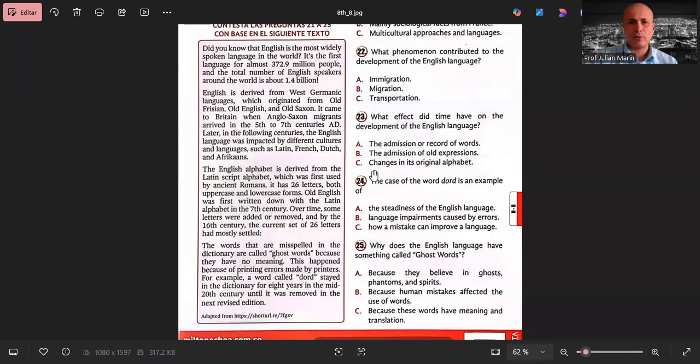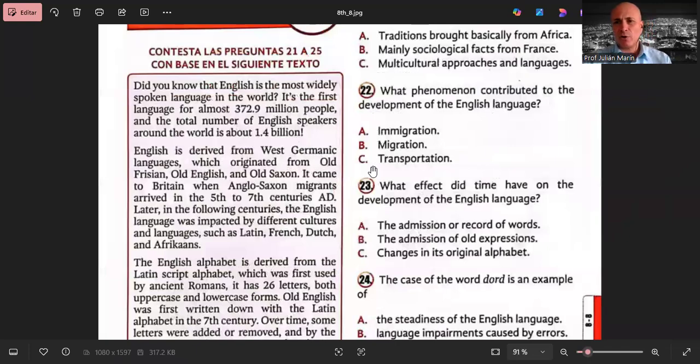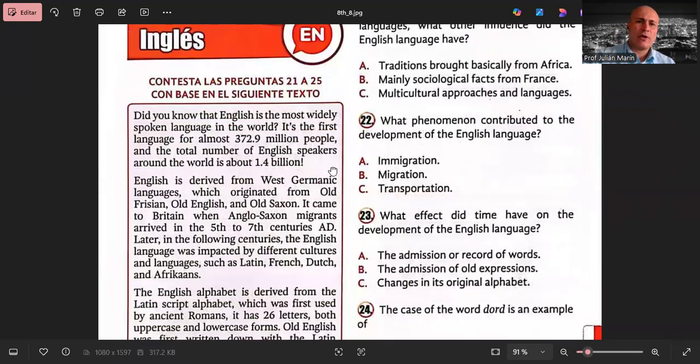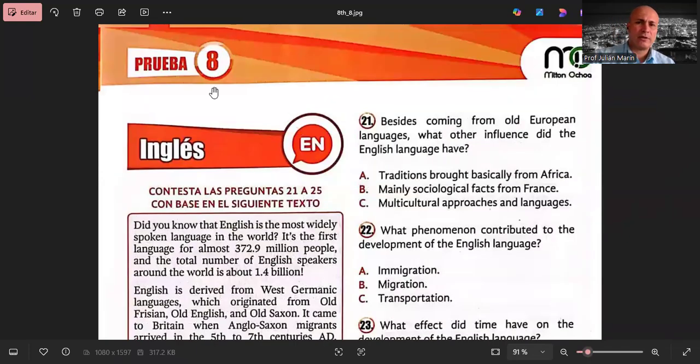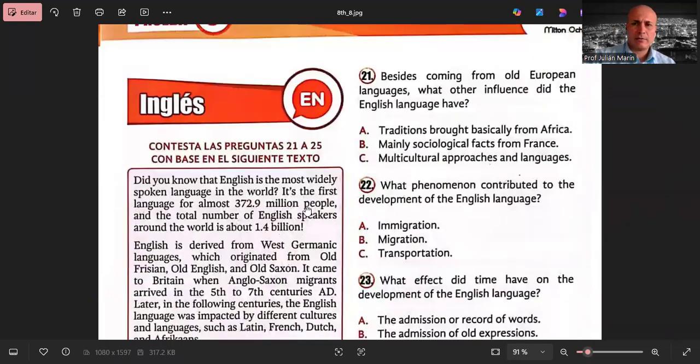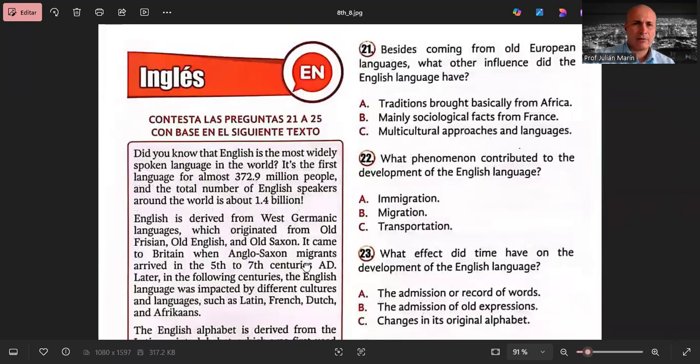Now I'm going to share my screen so we can focus on the test that we're going to review today. Okay, as always, what we will try to do is to evaluate in general terms what kind of exercise we're going to develop. So over here first, as I told you, this is a test, or Martes de Prueba, this year for 8th grade.